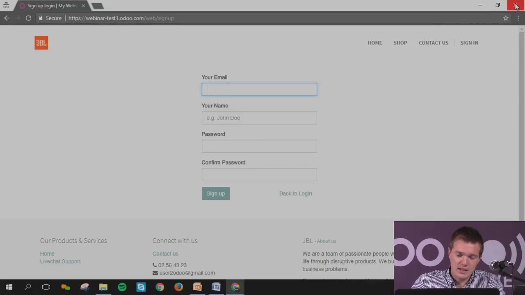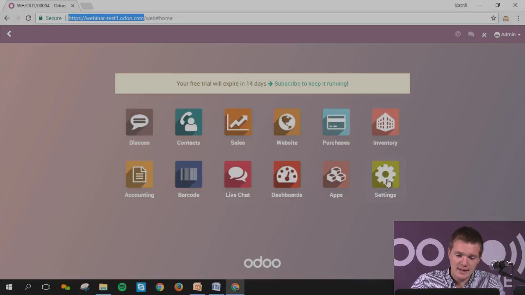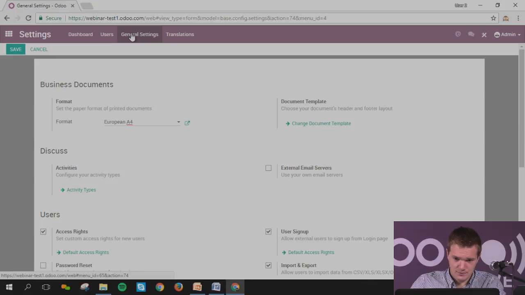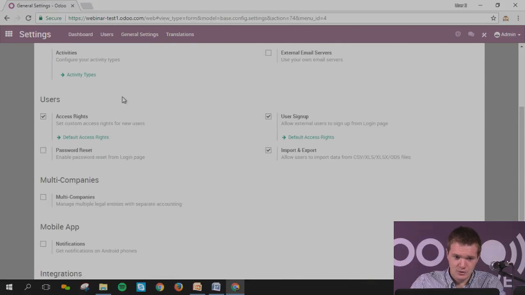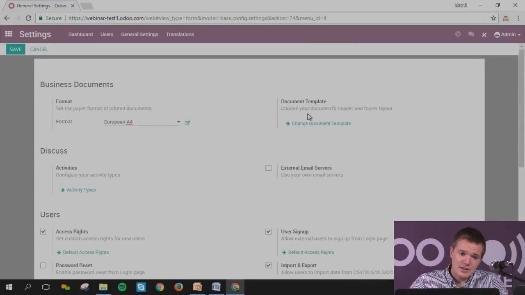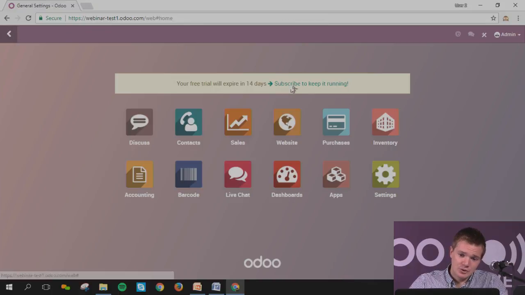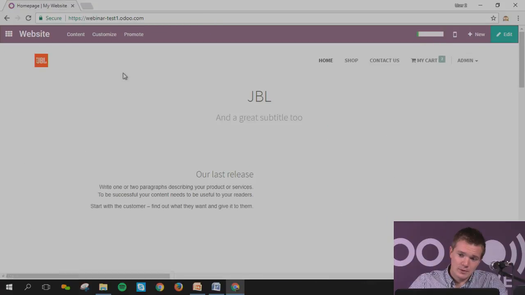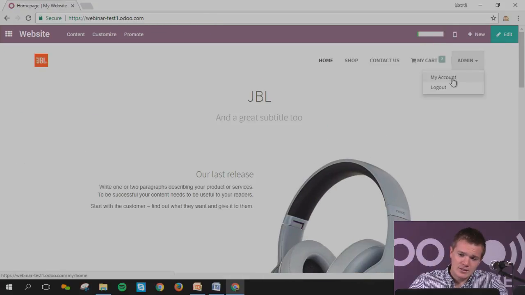So basically you need to go into the settings of your database. You need to go to general settings, and you need to go to users, signing up. This will enable the user to create his account, so that every time he goes on his account into the back office, as you can see, he goes to his web shop. Okay, he's signing in and he's going to have his account.